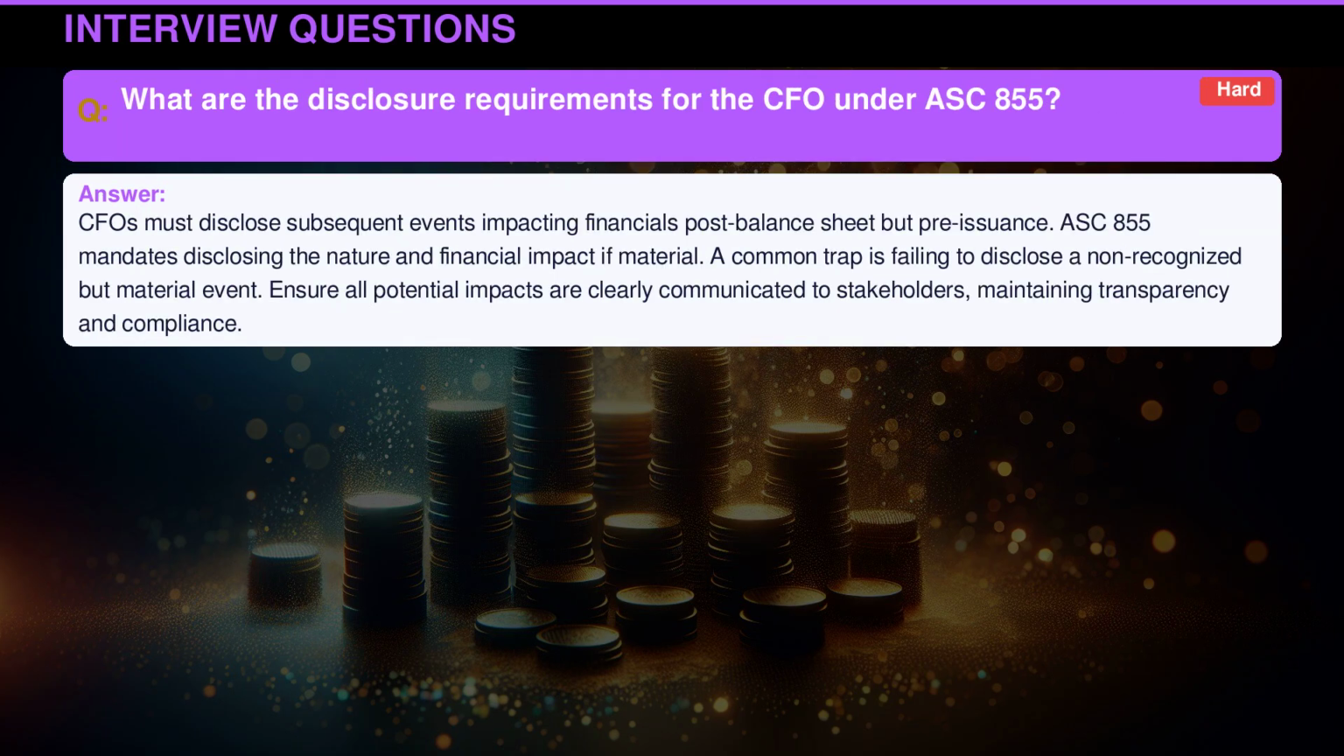CFOs must disclose subsequent events impacting financials post-balance sheet, but pre-issuance. ASC 855 mandates disclosing the nature and financial impact if material. A common trap is failing to disclose a non-recognized but material event. Ensure all potential impacts are clearly communicated to stakeholders, maintaining transparency and compliance.